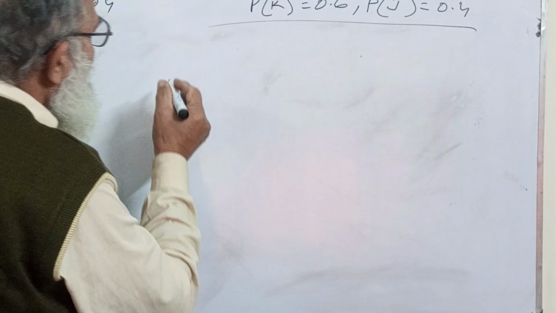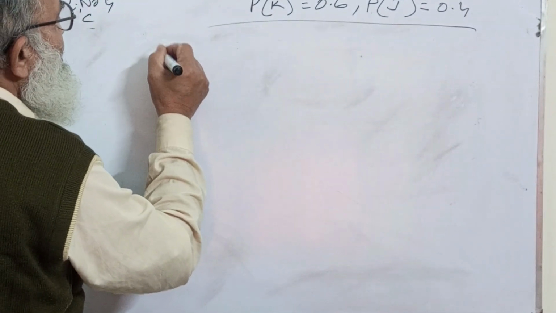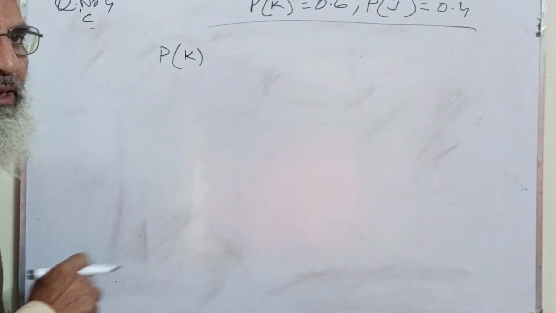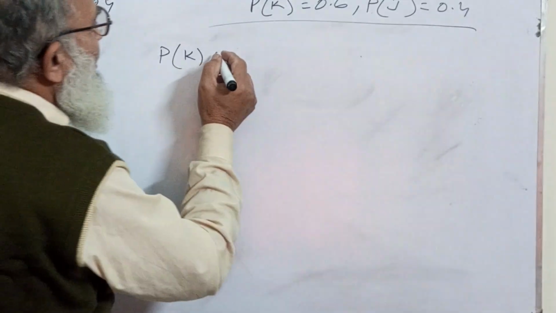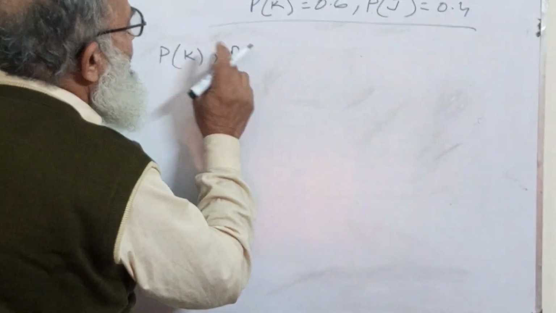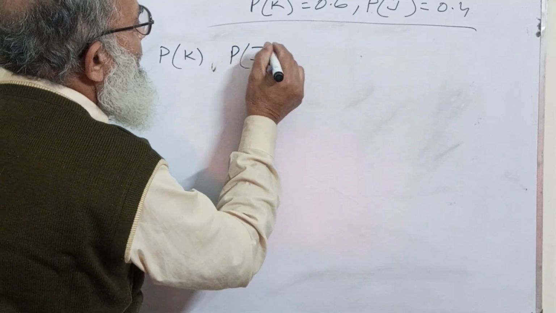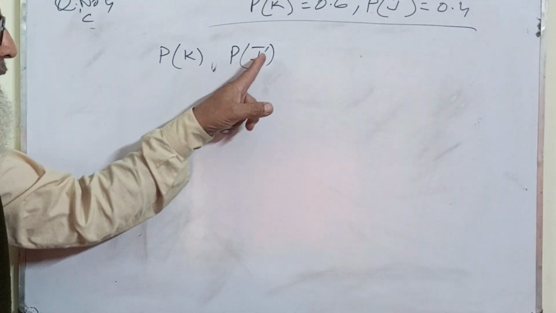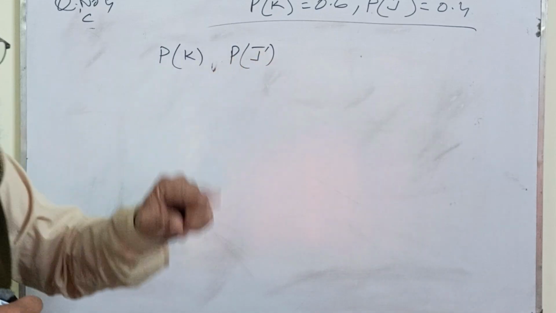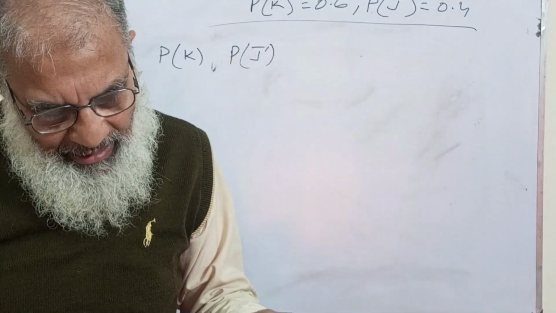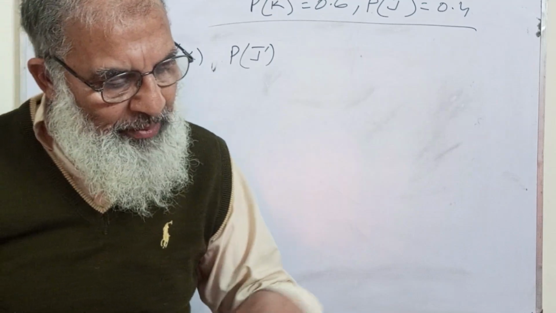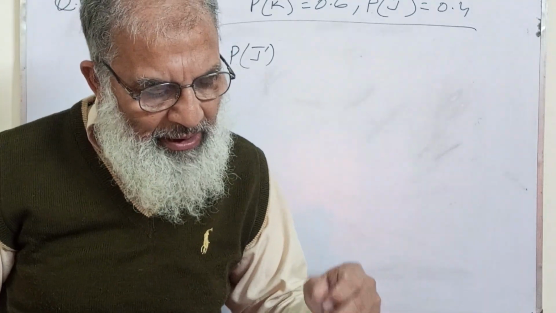Now that means P(K) is the probability that Kriti passes and this is the probability that Justin fails, the complement. I have taken the complement because he says that Kriti passes the test but Justin doesn't pass.